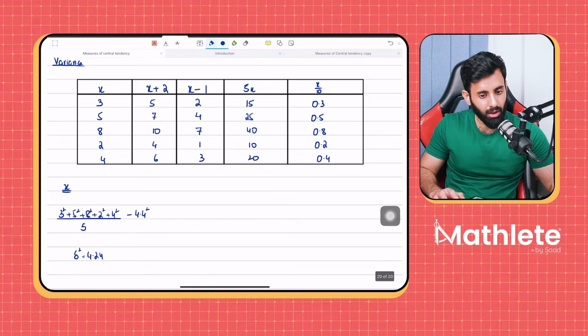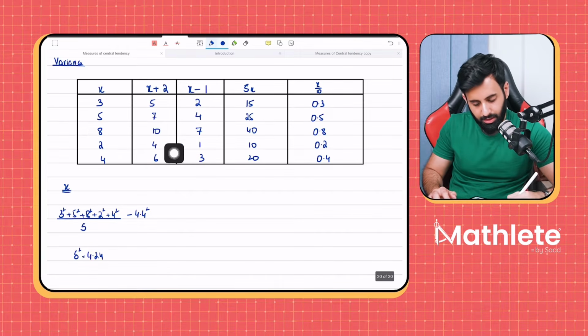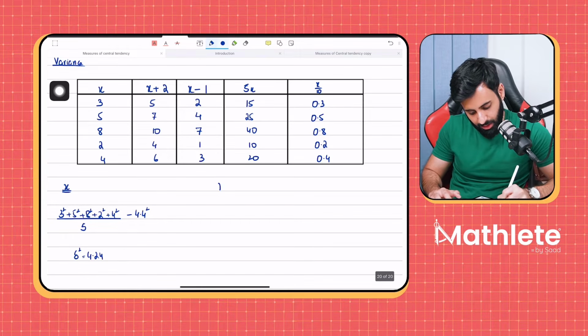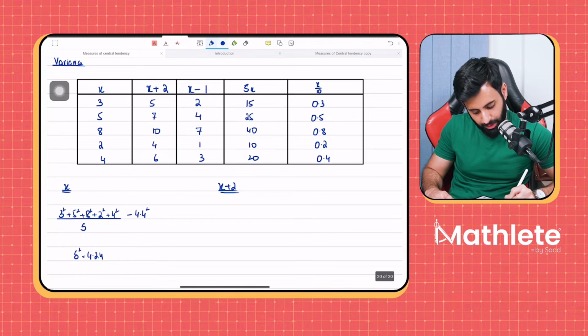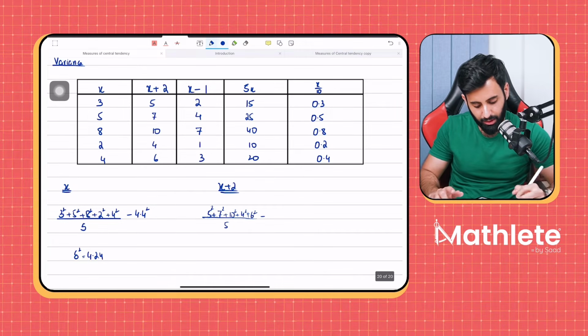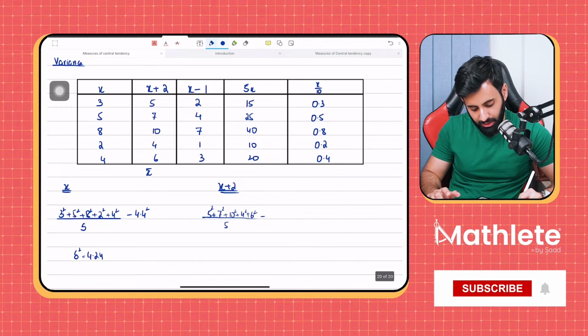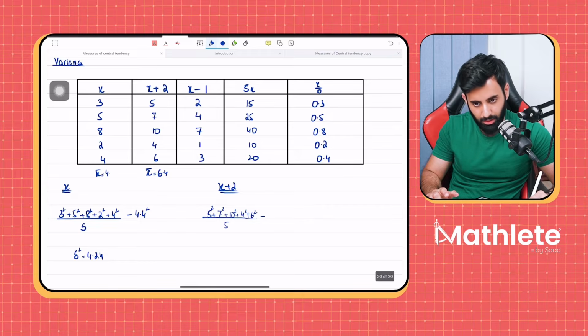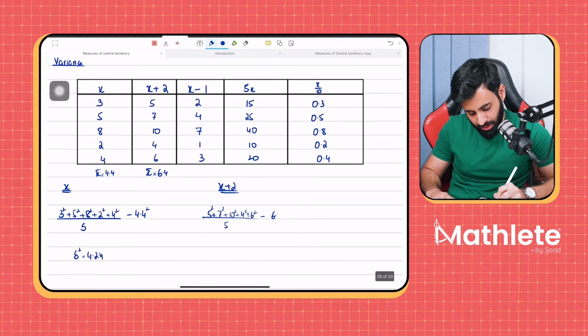All right. Now let's calculate the variance of this data set, for which we're going to do 5 squared plus 7 squared plus 10 squared plus 4 squared plus 6 squared divided by 5. And from this, we're going to subtract the square of the mean. But what mean are we going to subtract? We're going to subtract the mean of this data set only, which was 6.4. The mean of the previous data set was 4.4. So minus 6.4 squared.